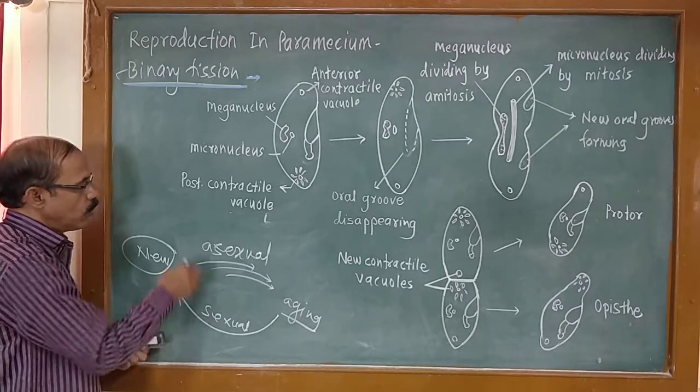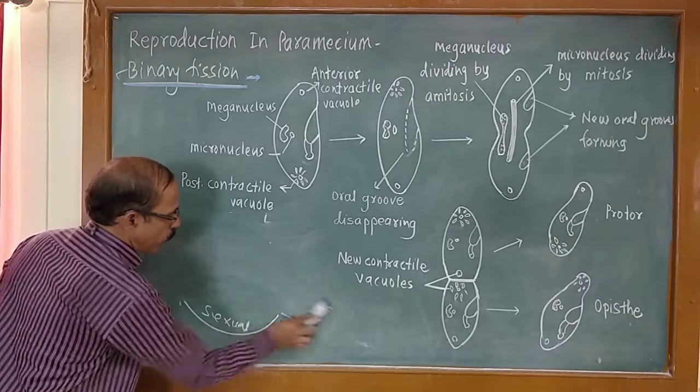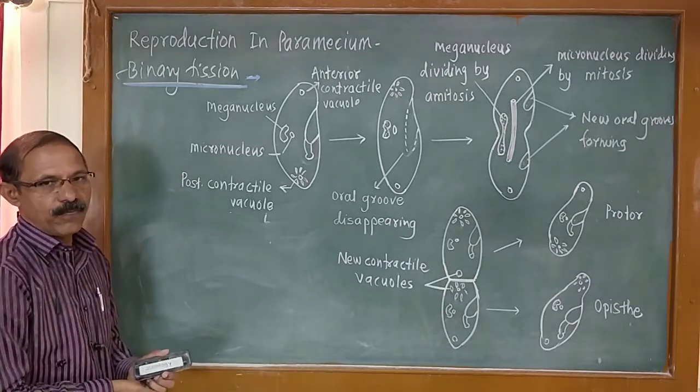other. So this is about the first type of reproduction, that is the asexual mode of reproduction, that is binary fission.